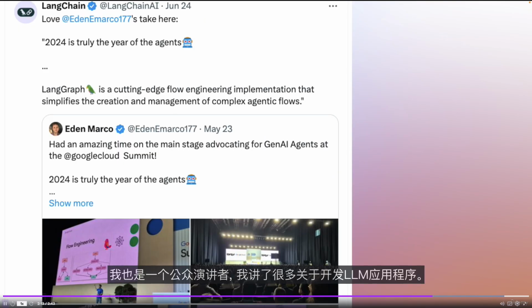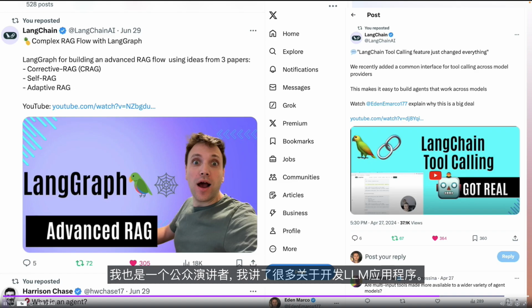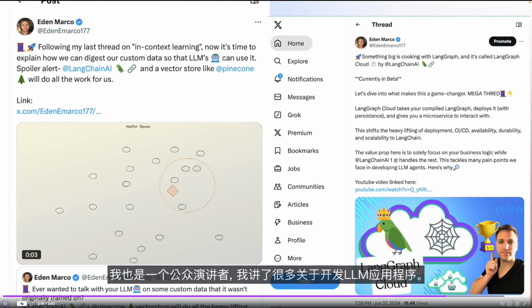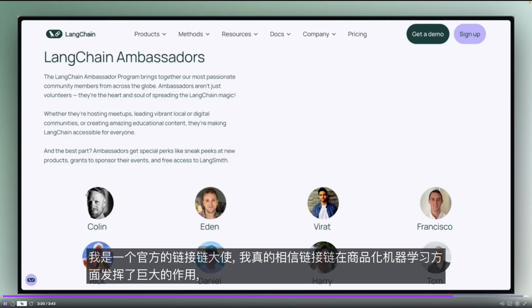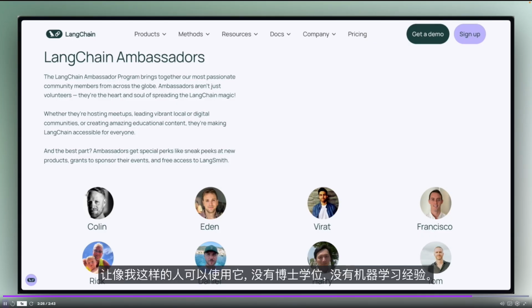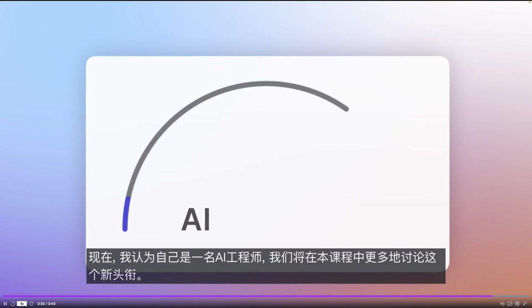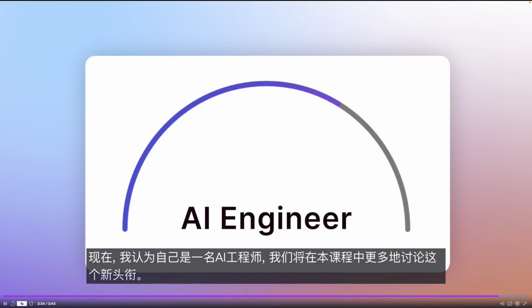I'm also a public speaker, and I speak a lot about developing LLM applications. I'm an official LangChain ambassador, and I really believe LangChain had a huge role of commoditizing machine learning to make it accessible to people like me with no PhD and no machine learning experience. Right now, I do consider myself an AI engineer, and we'll talk about this new title more in this course.